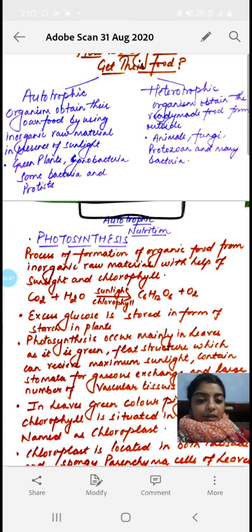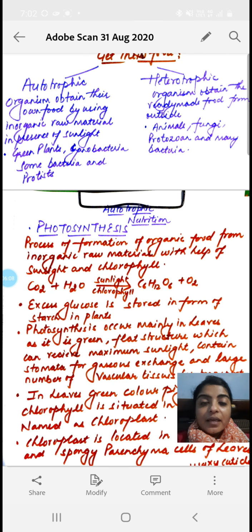On the other hand, there is another mode of nutrition, that is heterotrophic nutrition. Here in heterotrophic nutrition, the organisms obtain ready-made food from outside, or in a simple manner we can say that the organisms are dependent on other organisms to get food.